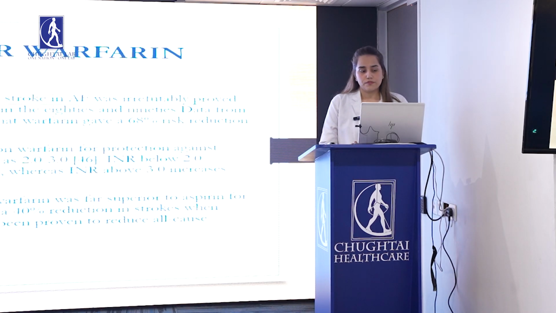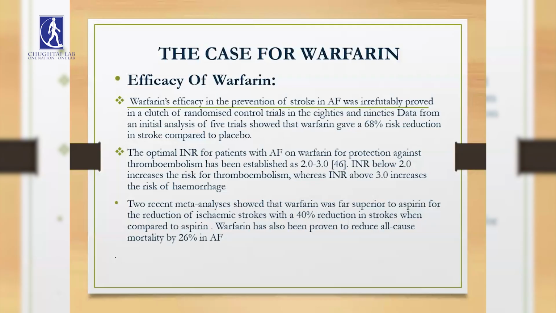Discussing the case for warfarin, many studies had been conducted between the 80s and 90s, which showed that warfarin had a 68% risk reduction in stroke compared to placebo. But it had certain drawbacks: regular monitoring of INR was required, and an INR between 2 to 3 had to be maintained. Anything below 2 increased the risk of thromboembolism, whereas anything above 3 led to major hemorrhage.